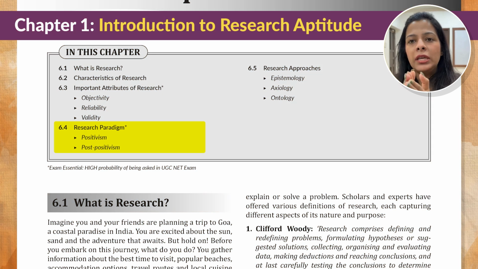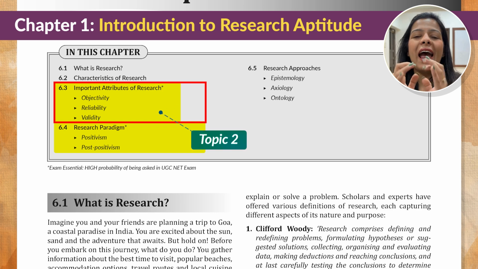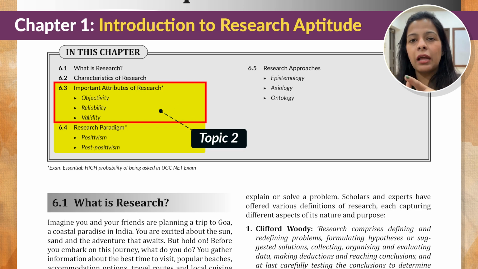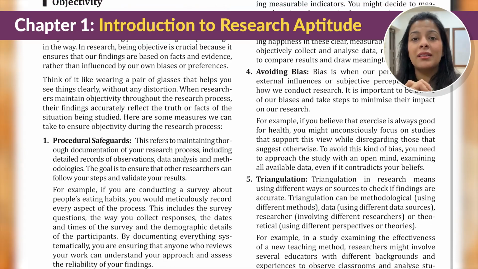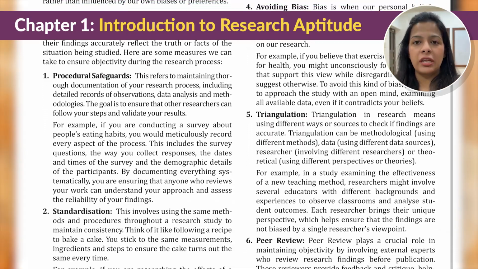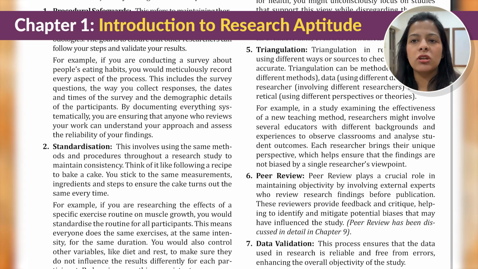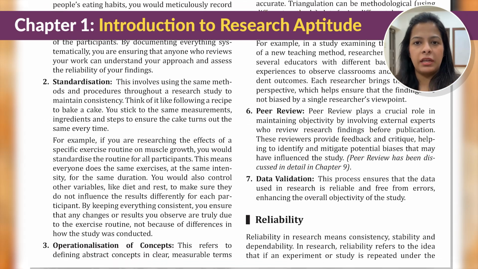Okay. Now, in this particular chapter, the next important topic is important attributes of research. Now, iske andar we cover three main attributes: objectivity, reliability, and validity. Now, under objectivity, it is very, very essential to understand the measures of objectivity कि किस किस तरह से आप measure कर सकते हो कि आपकी research objective है या नहीं.